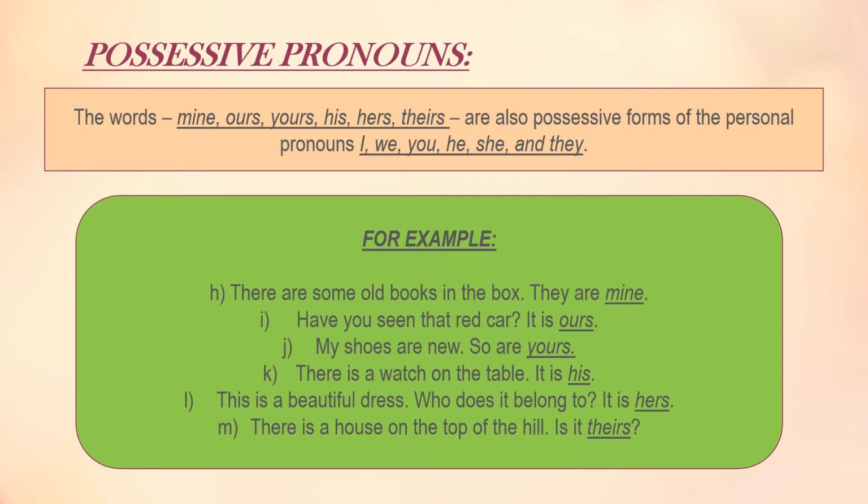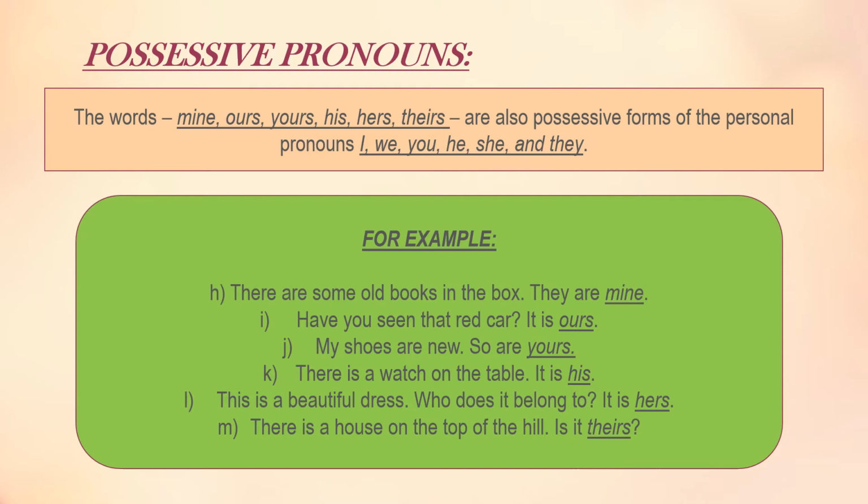There are a few words that you can see on your screens: mine, ours, yours, his, hers and theirs. These words are also possessive forms of the personal pronouns I, we, you, he, she and they. This tells us that certain persons have or own certain things, or that certain things belong to a certain person. But the thing to be noted here is that they do not depend on nouns.